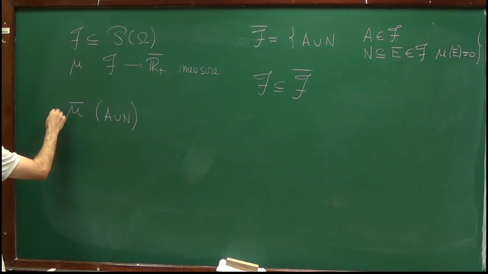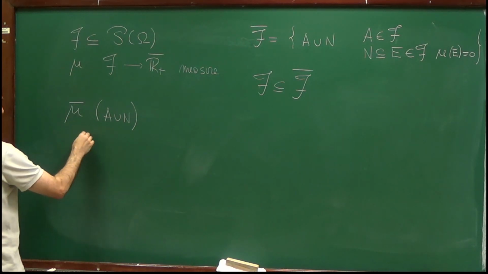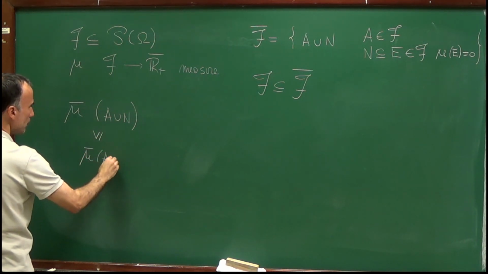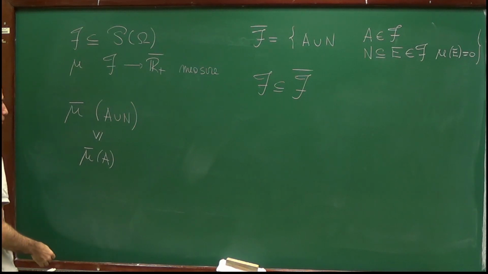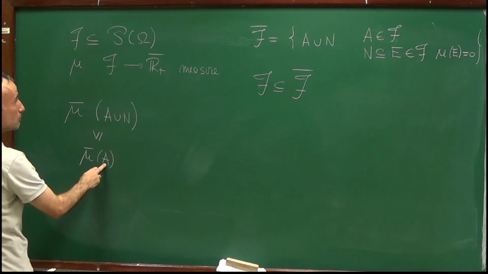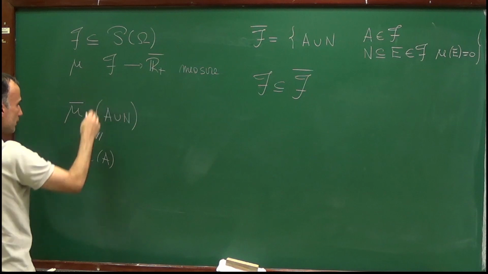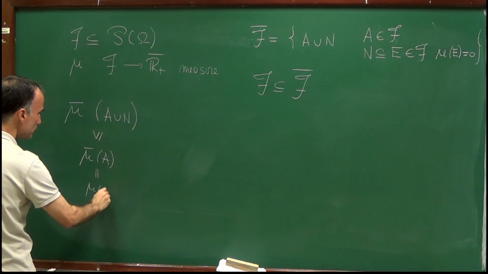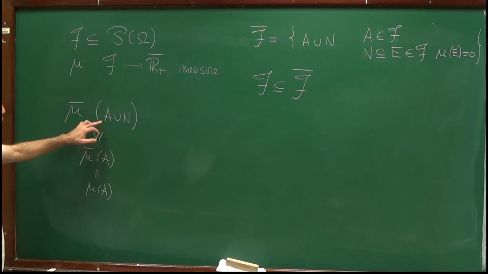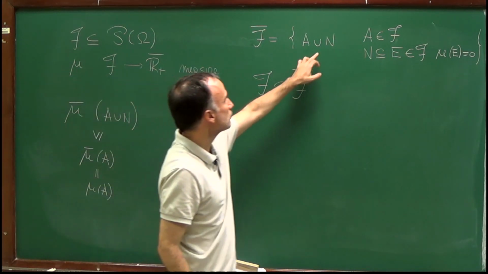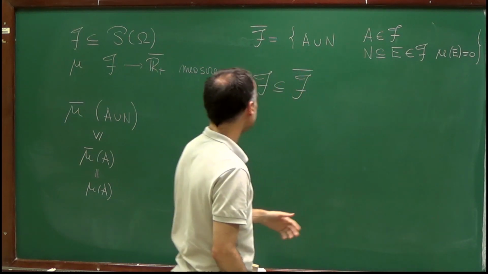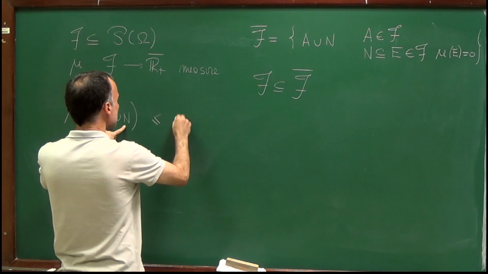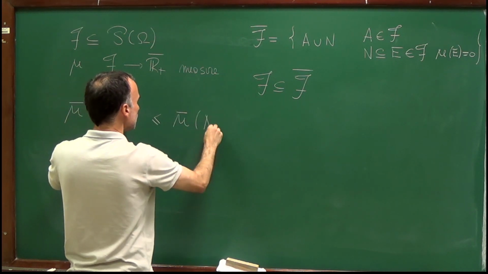Well, it has to be larger than or equal to mu bar of A, because A is contained in A union N. On the other hand, A belongs to the sigma algebra F. We want mu bar to be an extension, so this has to be equal to mu of A. On the other hand, N is contained in a set E. So mu bar of A union N should be less than or equal to mu bar of A union E.